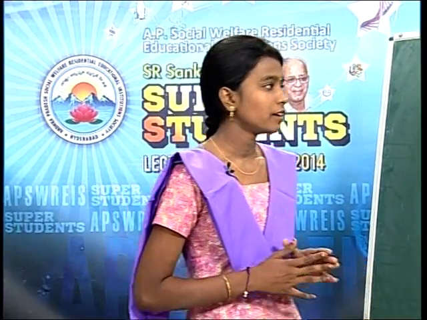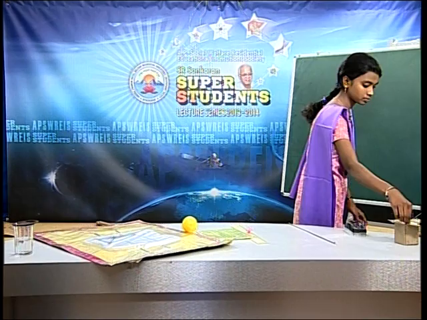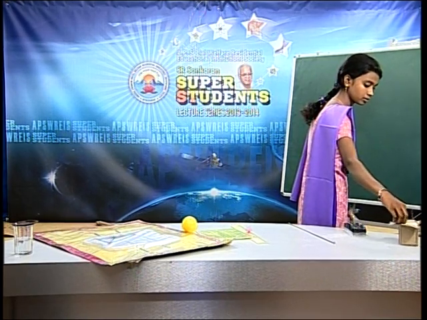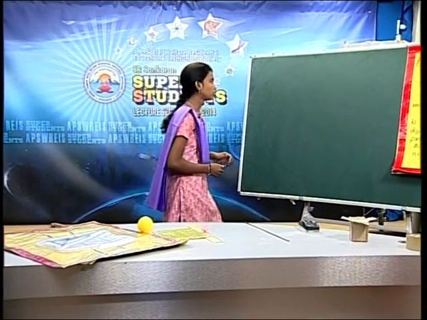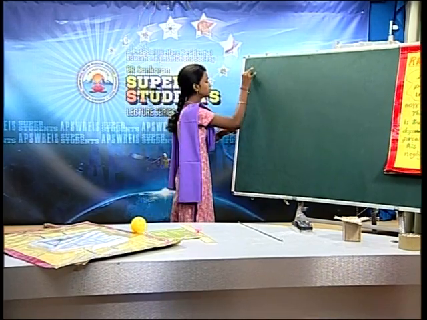Before we know about our topic, first we should know some relatives of our topic. In the first relative, rigid body. I wrote it down on the board. Look here.